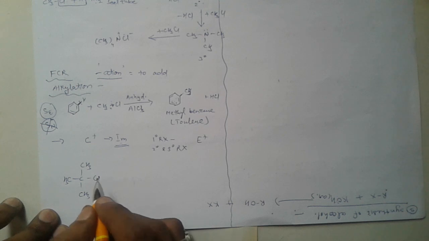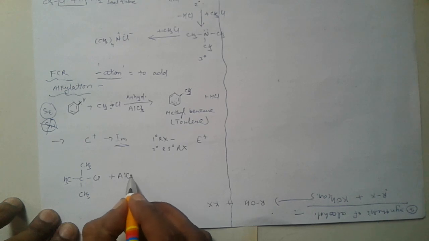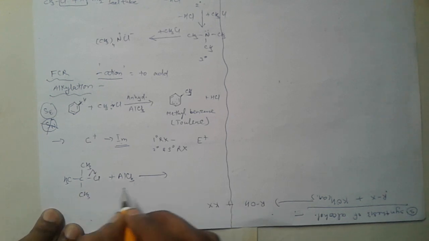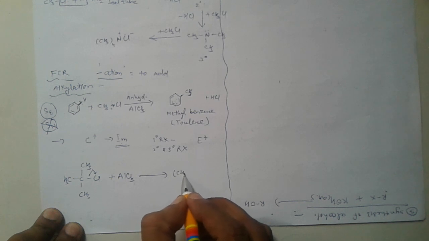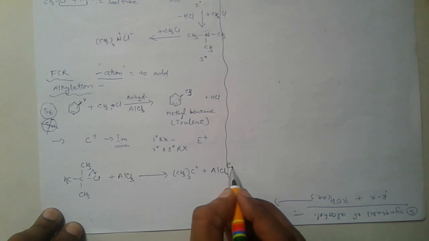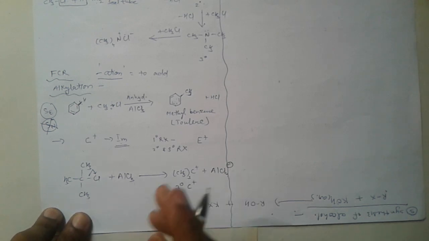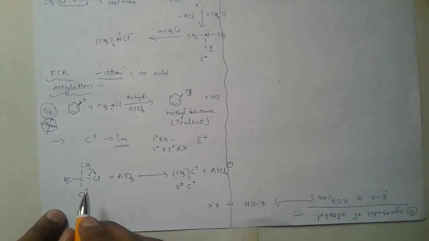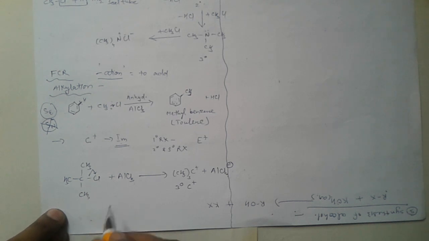First, with the help of AlCl3, which is a Lewis acid, 3 degree carbocation is formed like this. It is a 3 degree carbocation, which is most stable. After that, the 3 degree carbocation attacks the benzene molecule, then arenium ion is obtained.